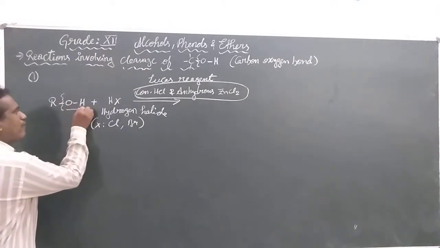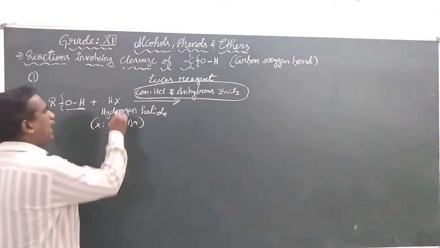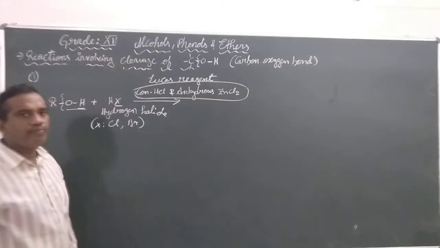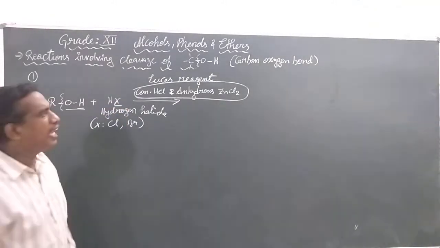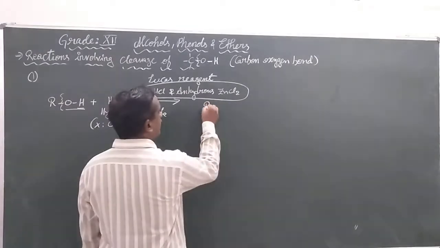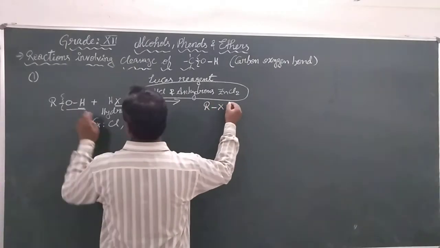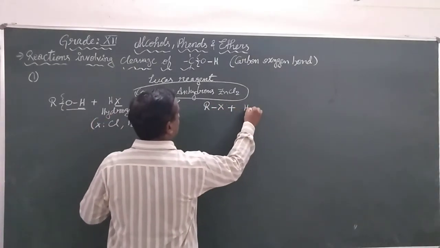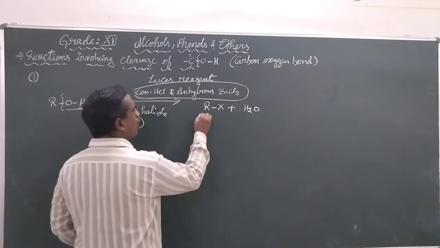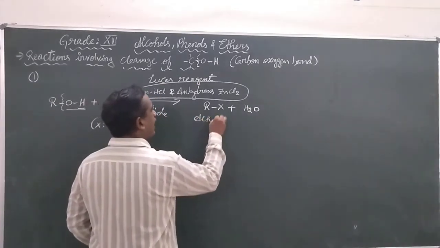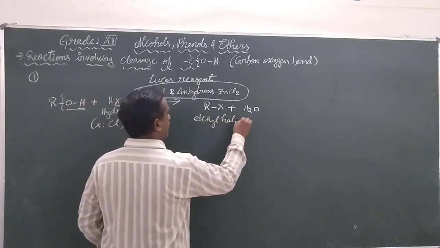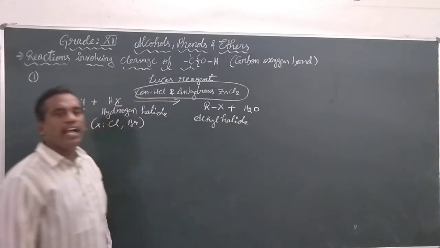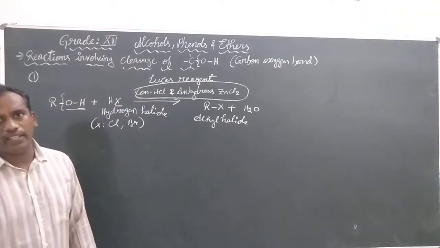That means the OH group is substituted by the halogen, giving R-X plus H2O. It is called an alkyl halide.